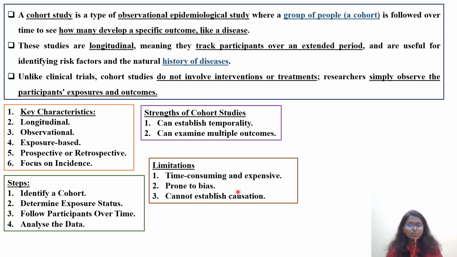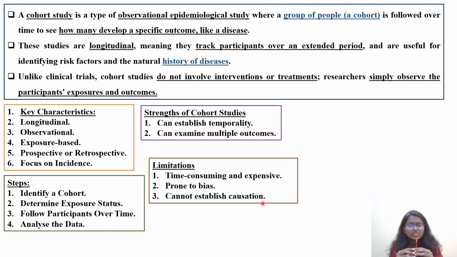Then coming to prone to bias, since the persons who are working in that particular geographical area might be a little sensitive to that population or might be a little biased toward that population. For that reason, they might be subject to bias when they are recording the results. But in the case of a clinical trial, you are already following GCP, so you cannot violate the regulations which are already defined in the GCP. So the bias would not be as much in the case of clinical trials, unlike in the case of epidemiological studies. Then coming to cannot establish causation.